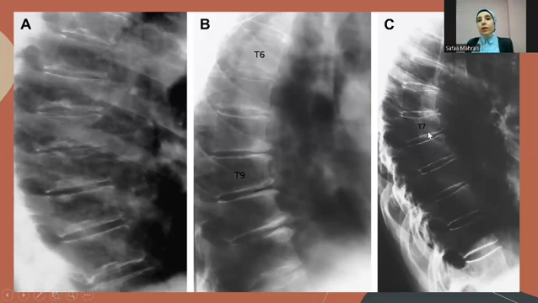The third one, or the C film, shows reduction of the height of T7, mostly in the central part, with reduction of the quality of the bone and the end plates as if they are drawn with a pencil. They are very narrow, very thin. This is an osteoporotic fracture. So we cannot depend on the morphology except if a well-trained radiologist or a bone health professional can differentiate between the actual osteoporotic reduction of the height of the vertebra and other differential diagnoses.